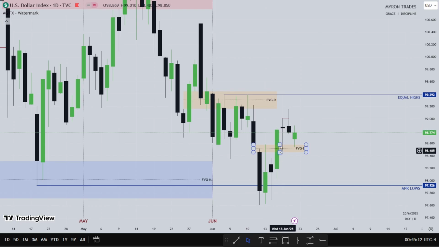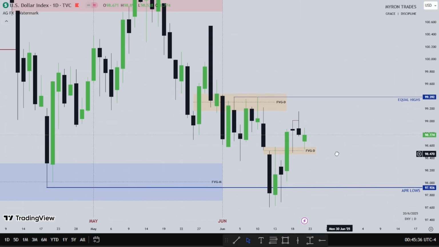Thursday could not go higher and take out these highs. Instead, Thursday went higher, then closed inside Wednesday's range, taking out Wednesday's high. Then Friday traded lower, hitting the fair value gap from the daily time frame. Then we'll see how Friday closed. So this is what the dollar did for the third week of the month.